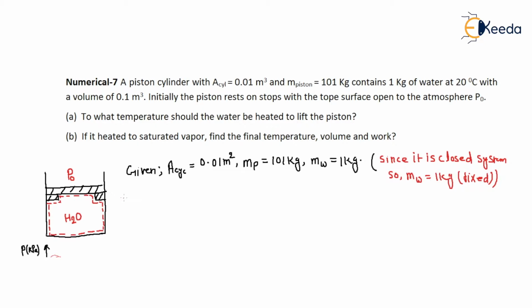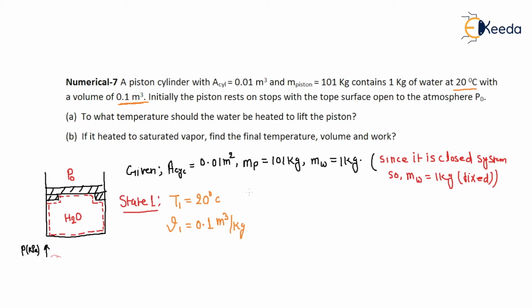So what is the state 1 given? The state 1 given is that it contains 1 kg water at 20 degrees centigrade with volume 0.1 meter cube. So at state 1, T1 is equal to 20 degrees centigrade, and the specific volume v1 is 0.1 meter cube per kg, because the mass is also given as 1 kg.